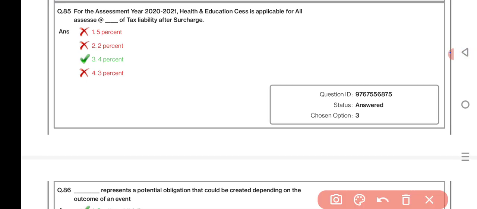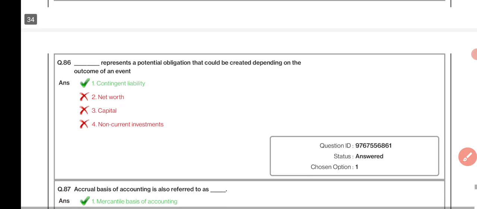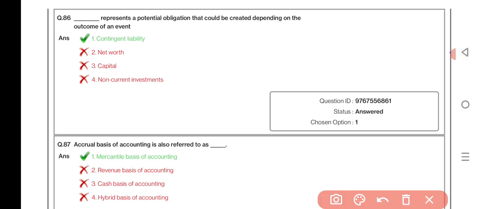For the assessment year 2020-21, health and education cess is applicable for all assessees at the rate of 4% of tax liability after surcharge. Dash represents a potential obligation that could be created depending on the outcome of an event. Contingent liability. Accrual basis of accounting is also referred to as mercantile basis of accounting.